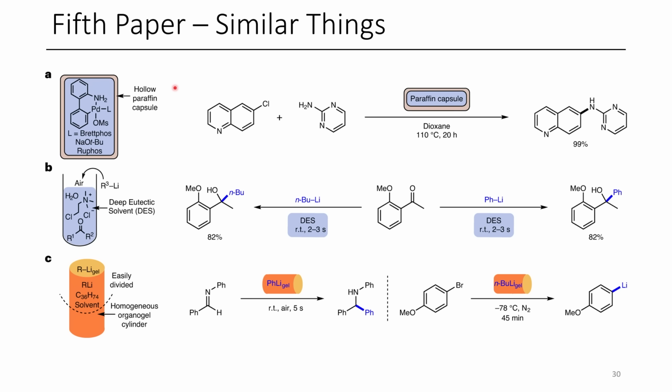Some ideas in this vein that have been explored before include the use of Buchwald type catalysts, which have been used in paraffin capsules. I think you can even get these from Aldrich now for a lot of different catalysts. And a couple authors had explored deep eutectic solvents to do similar sorts of reactions with organolithiums. The problem is, a lot of solvents like deep eutectic solvents or other organogels tend to have hydrogen bond donating groups, which wouldn't be compatible with organolithiums or Grignards. So what these authors wanted to do is use this straight chain alkane, which doesn't have any hydrophilic groups, and their thought was that that might be better suited for the work that they were doing.